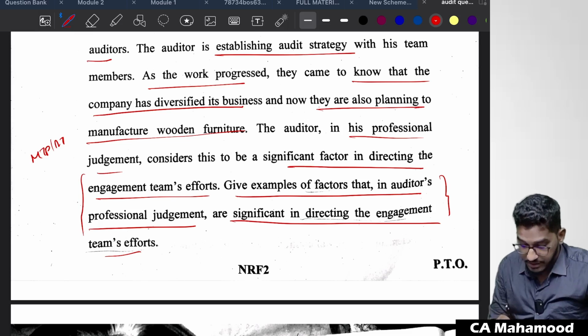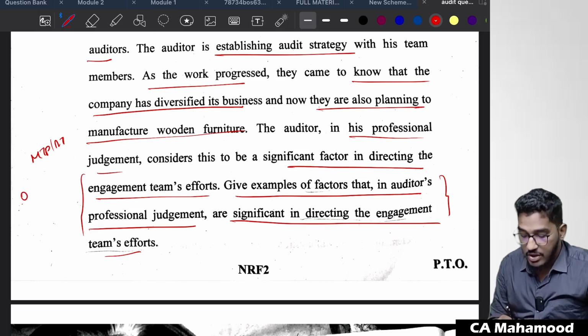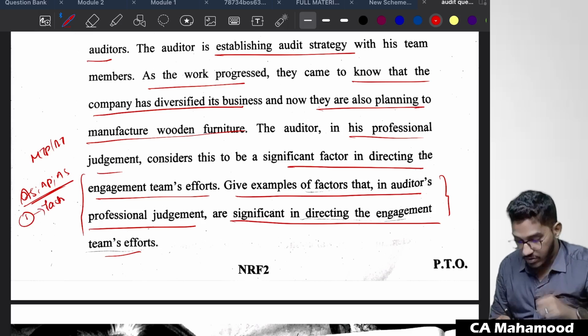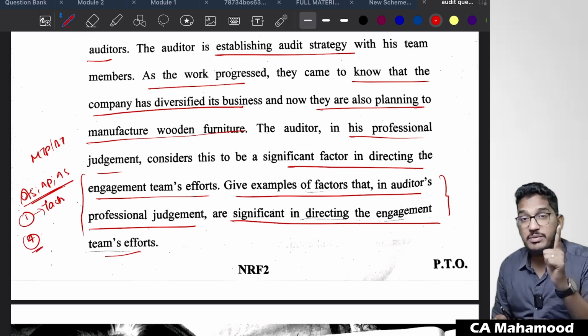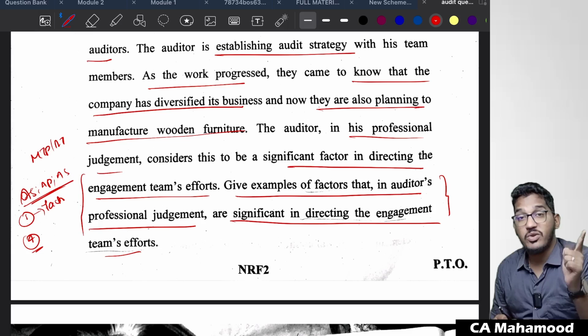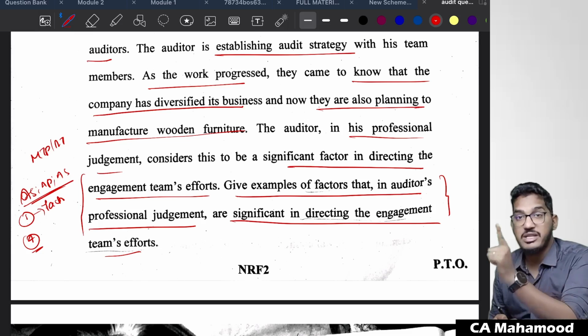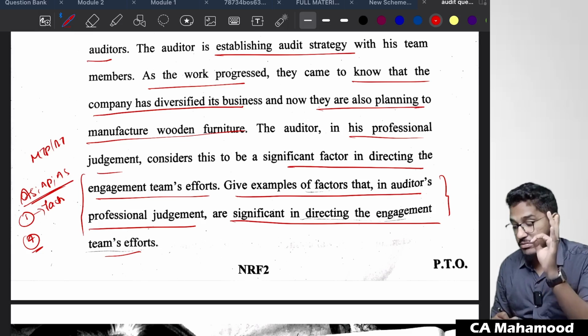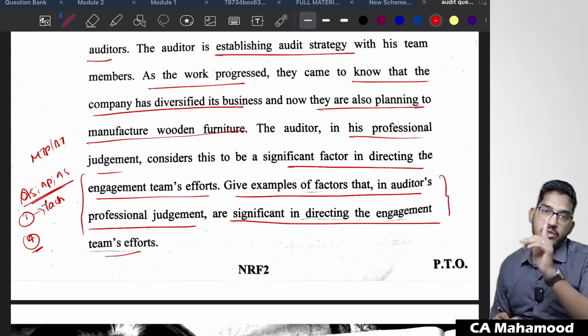And even if I have to give you a reference to the answer, if you refer our material, audit strategy, audit planning, and audit program chapter will be there. In that, question number 1 will be there. What are the factors which are required to be considered while establishing audit strategy? In that, the 4th point will be there. Significant matters which will help the auditor in directing the engagement team's efforts. Below that, I would have given 3 examples. If you write that, you are going to get the full marks.